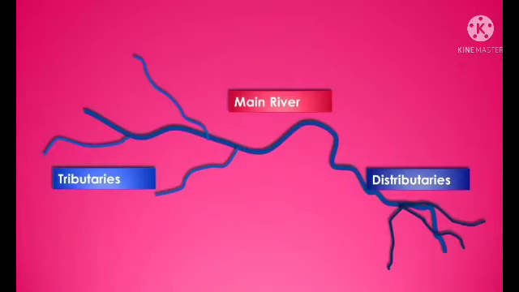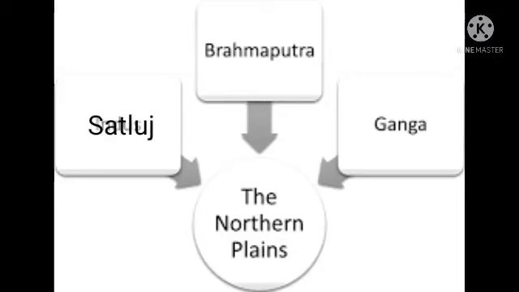So listen, the Ganga and Brahmaputra drain into the Bay of Bengal. So here the Ganga basin and Brahmaputra basin drain into the Bay of Bengal. At the same time, the Sutlej drains into the Arabian Sea.